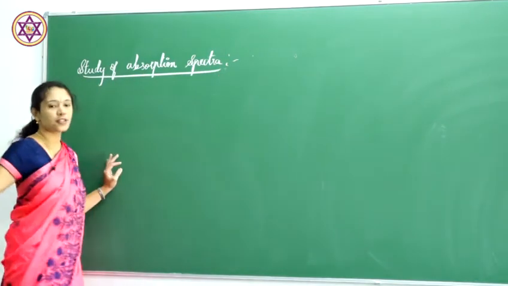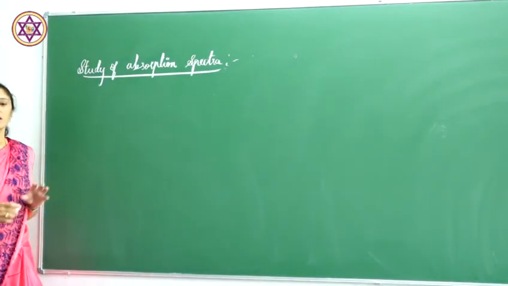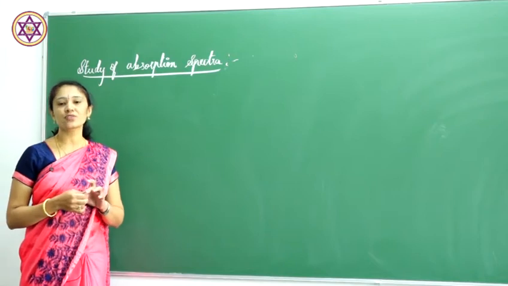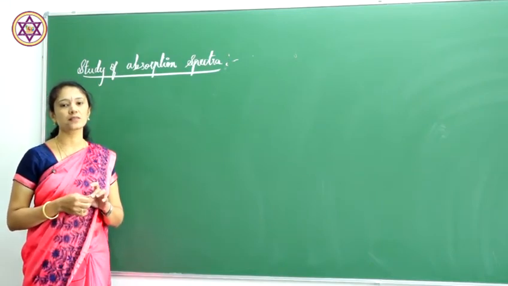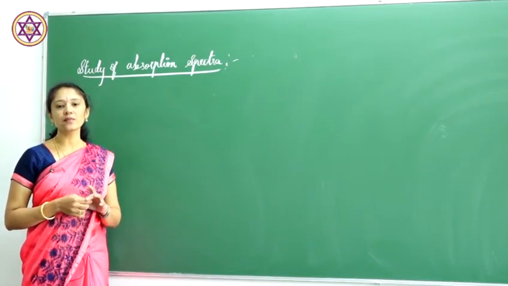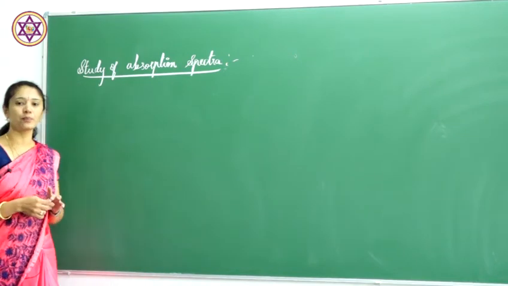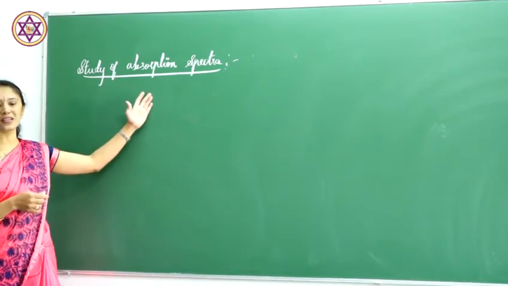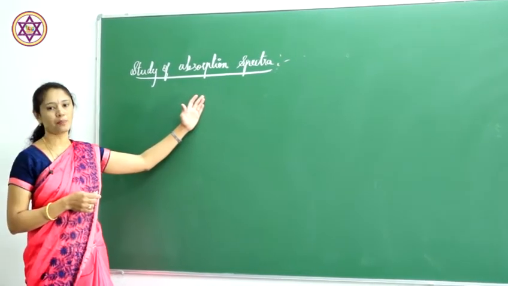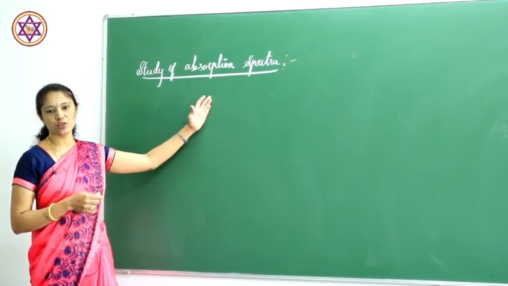Here, in the study of absorption spectra, in d-block elements or the transition elements, you will have seen that the band appears like a broad band in the visible region.